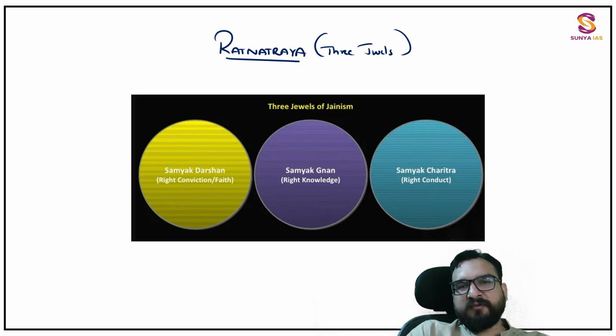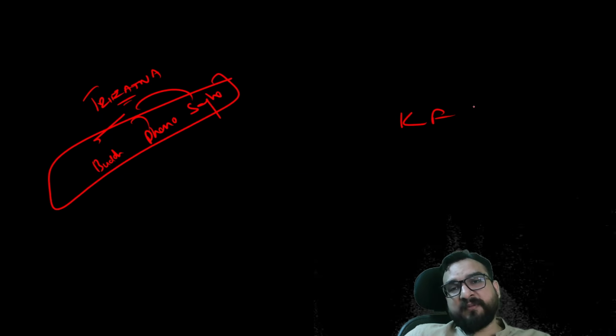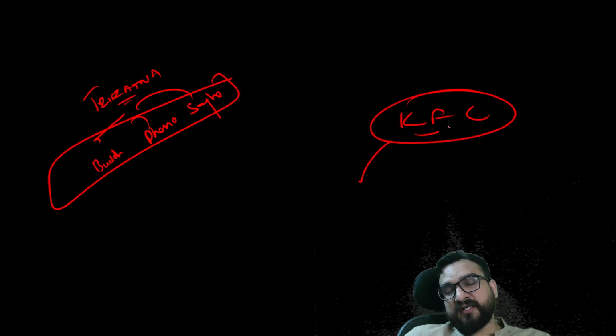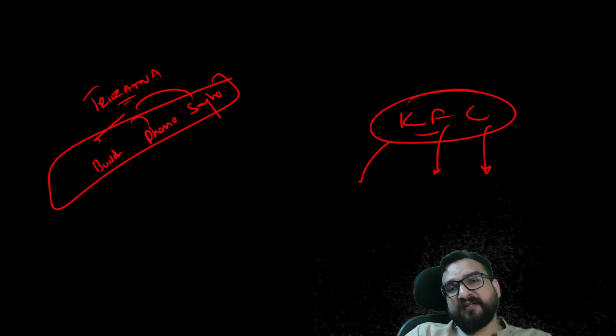First of all, you will find the three jewels of Jainism. Let me tell you that there is a three Ratna concept in Buddhism as well, in the form of Buddha, Dhamma, and Sangha. But this is different. Jaina you will remember by KFC: right conduct, right faith, and right knowledge.